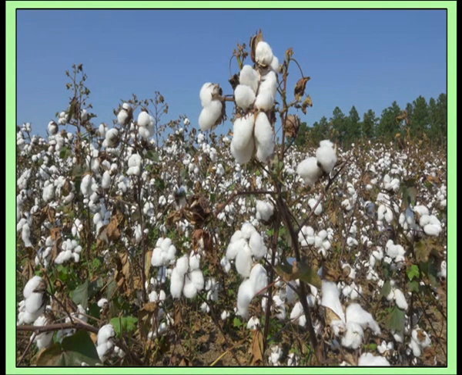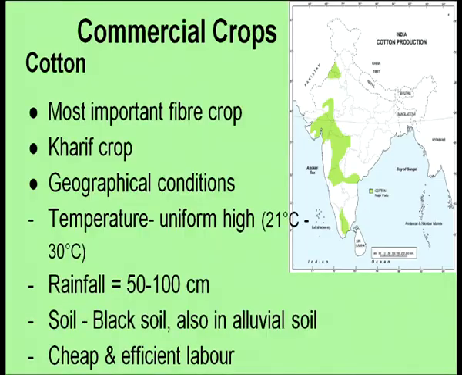Now, can you guess which crop this is? Yes, it's the cotton crop, and this is a picture of a cotton field. See how cotton grows in the form of pods on the plant. It is also a commercial crop, and cotton is the most important fiber crop grown in India. It is a kharif crop, and it requires uniform high temperatures for cultivation, and rainfall between 50 to 100 centimeters.